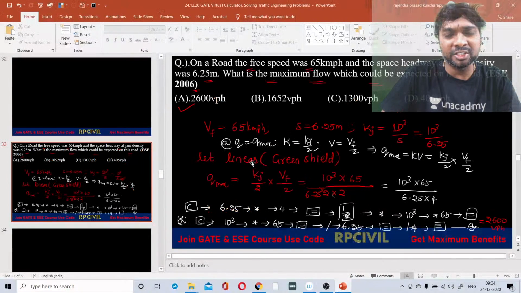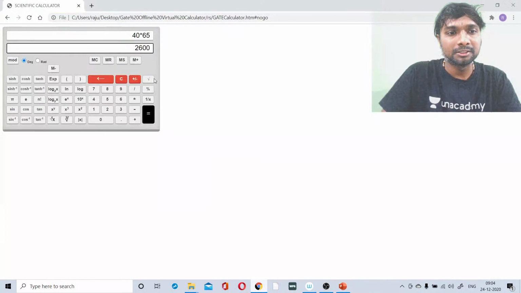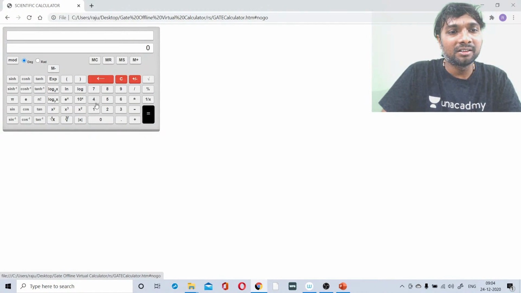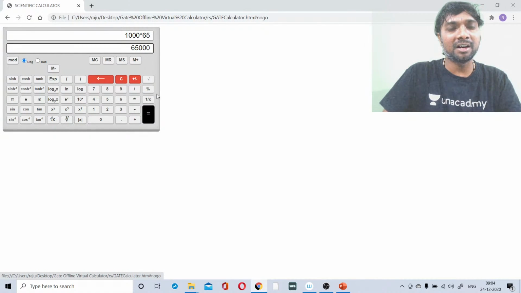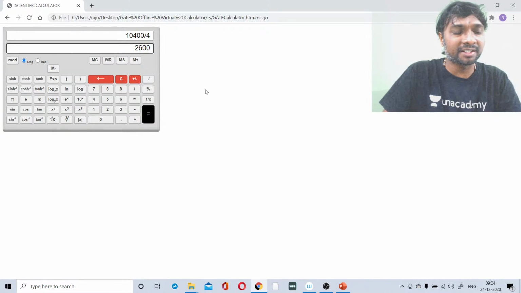Second way: 1000 into 65. Clear all. 1000 into 65, then you go for the equality symbol. After that, you go for divided by 6.25, then equality symbol. Again divided by 4, equality symbol, right? You are getting 2600, right?